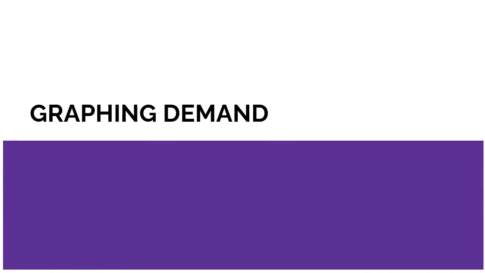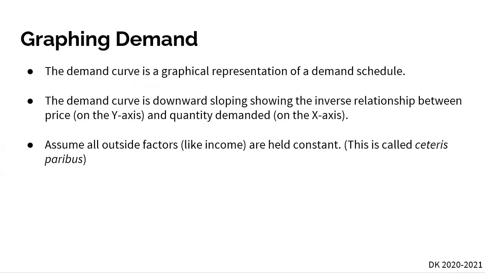And so all of this leads us to actual graphing of demand. Okay. So before we actually start graphing, basically, all the demand curve is just a graphical representation of a demand schedule. And all a demand schedule is, is we have the price and we have the quantity demanded. And here we said that there's an inverse relationship between price and quantity demanded. So what this means is that our demand curve is downward sloping, which shows the inverse relationship between price, which is going to be on our y-axis, and our quantity demanded, which is going to be on our x-axis. And we're going to see an example of that on the next slide.